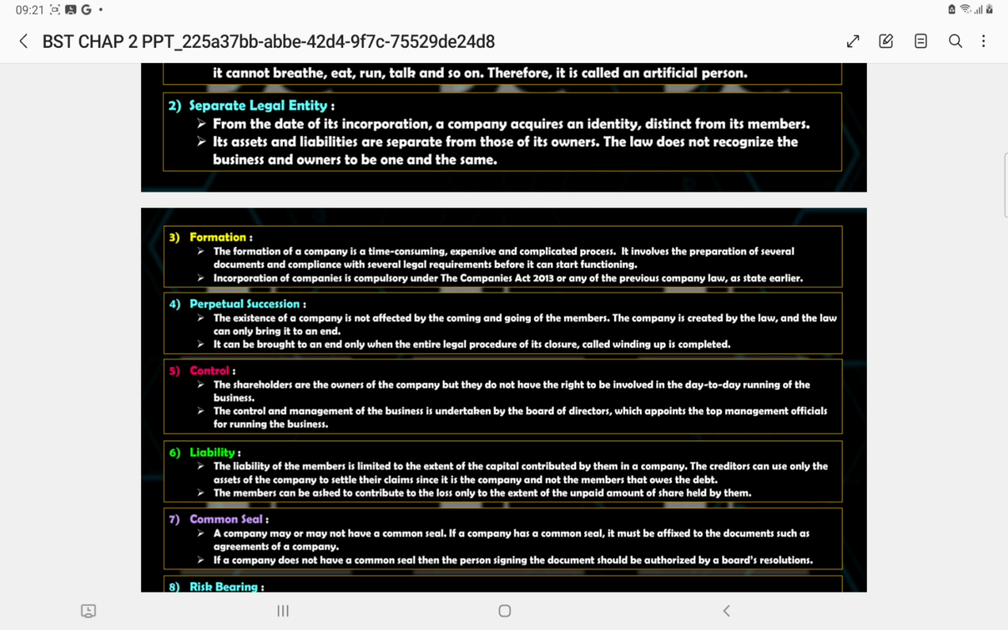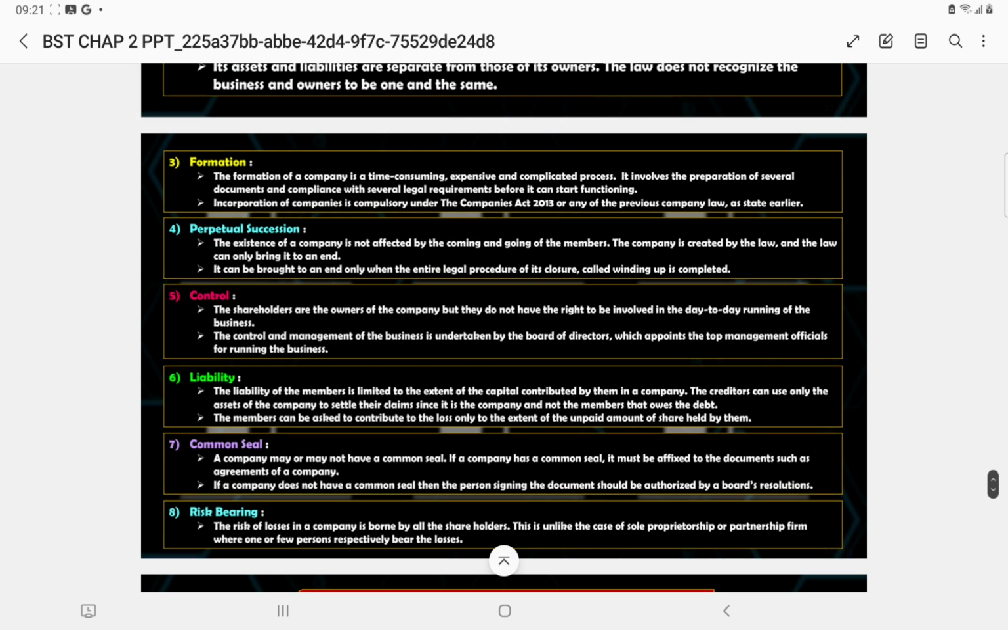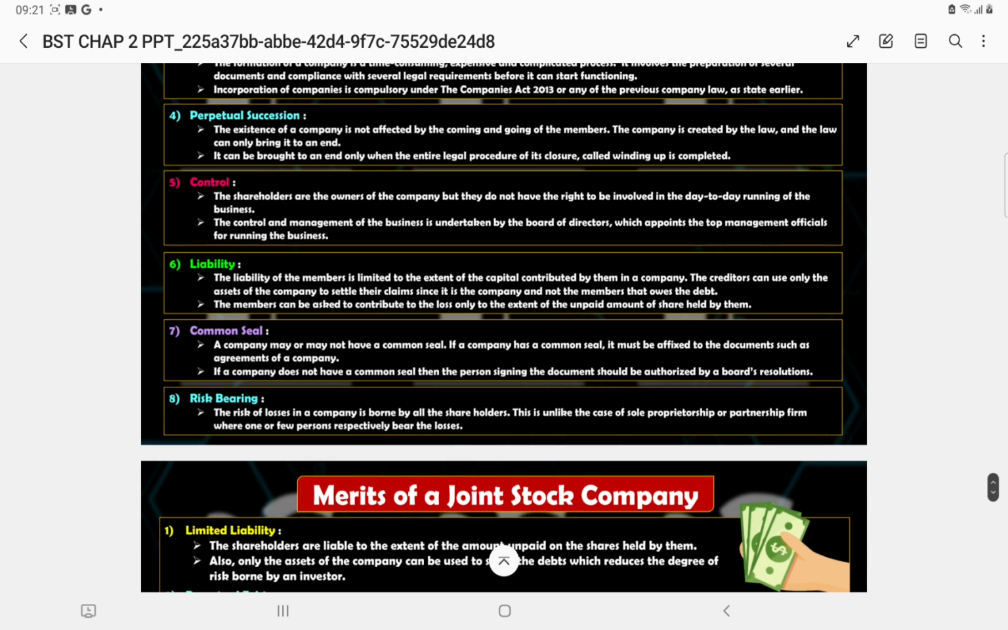Liability is always limited up to the unpaid amount. Common seal, this is a rubber stamp through which we always prefer to give the acceptance to the document. So common seal is that common rubber seal which is affixed on the document for the agreement of the company, through which it enters into the contract.